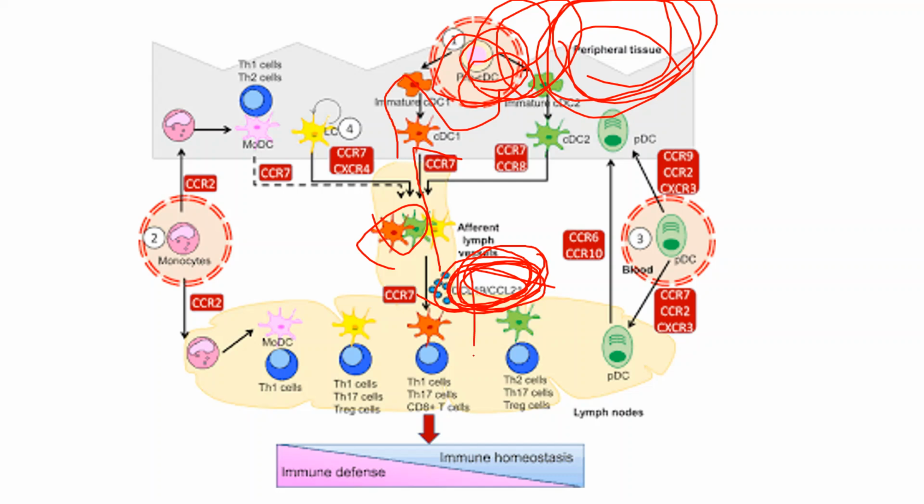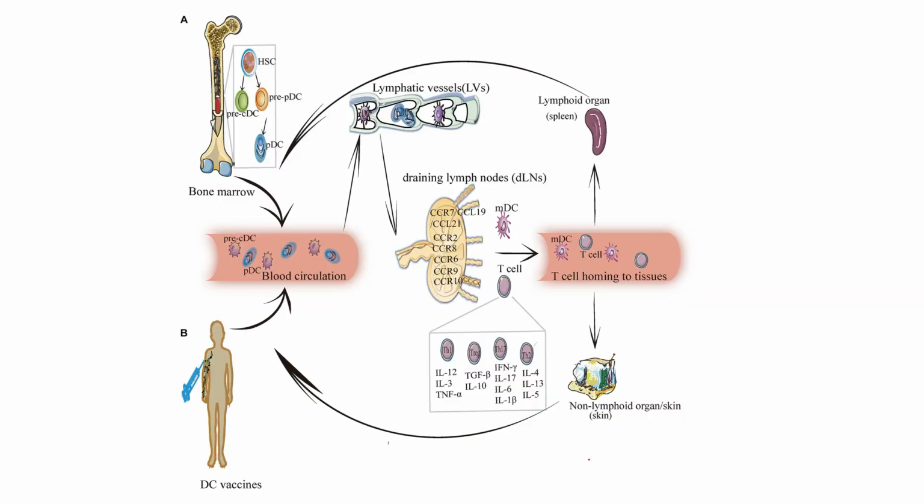After that interaction, they go into the lymph node. We can see that they will bind with the T helper cells and move to the lymph nodes. So these interactions are very important.